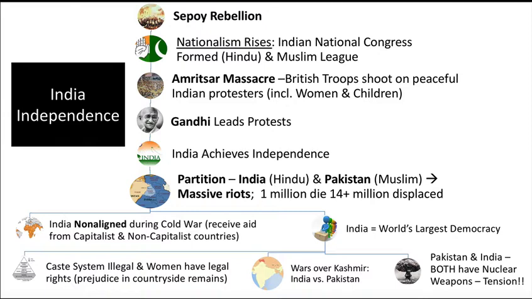Again, we talked about it earlier, but just to refresh your memory, to understand the Sepoy Rebellion, you have to remember what a sepoy is. A sepoy is the name of an Indian soldier who served in the British Army in India. These sepoy soldiers included a number of different religious groups, including Hindus and Muslims. Hindus and Muslims normally don't get along, but within the Sepoy, they did okay. They were able to function.